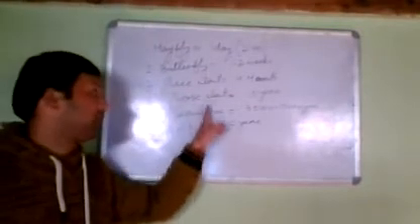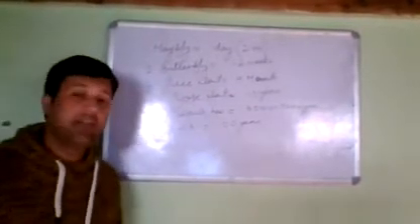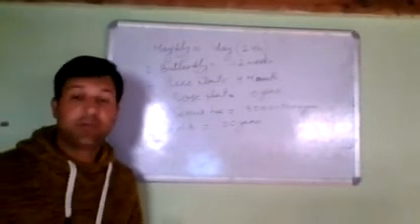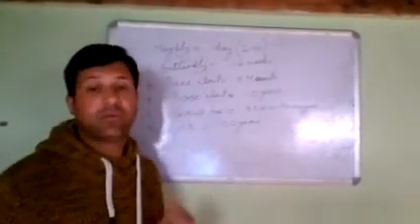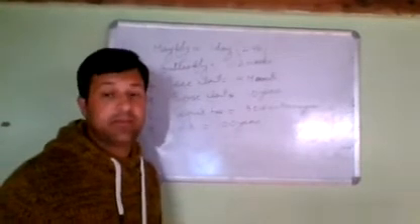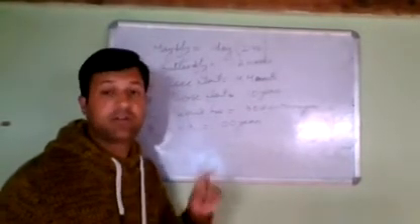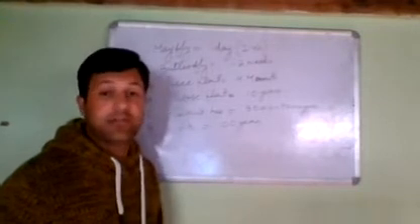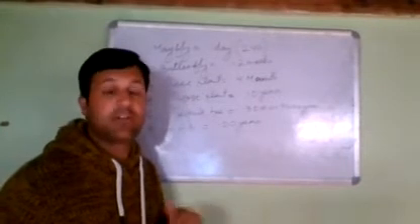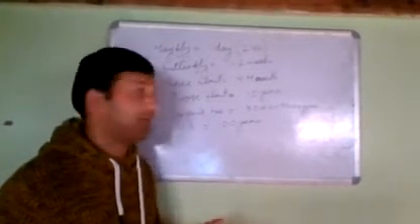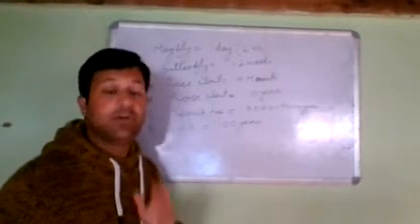Now, from these lifespans, we have observed that plants have longer lifespans than animals. Why? What is the reason behind why plants have longer lifespans than animals? The reason behind this is growth. Growth in plants is continuous, but in animals, growth stops after attaining a certain age. After that, growth occurs only in some specific cells of the body, which help us in the replacement of worn out cells. But in plants, meristematic tissue is always there. Growth occurs always. That is why they have longer lifespans than animals.